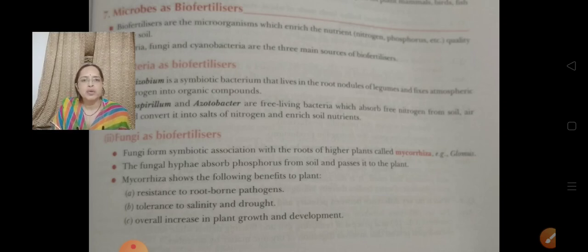Now next is the overall increase in plant growth and development. They are responsible for the growth because they are providing the resistance and also providing the water for the plant. So they help in increasing the growth of the plant and are responsible for the development of the plant body.